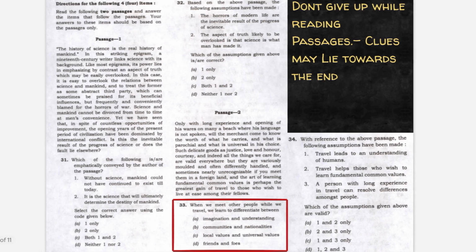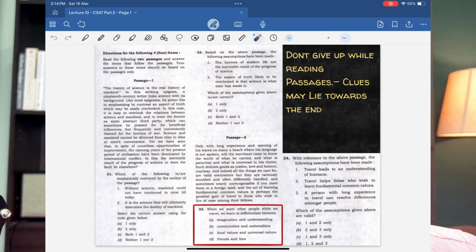All right. Once you have done it, you don't have to know the meaning of the word epigram, or the meaning of the word emphatically conveyed, all of that. You just need to understand this core: the author himself raises a big question mark on the utility of science. 32. Based on the above passage, the following assumptions have been made. The horrors of modern life are the inevitable result of the progress of science. That is a question mark. That is exactly what the author raises as a question. So the first statement is wrong. The aspect of truth likely to be overlooked is that science is what man has made it.